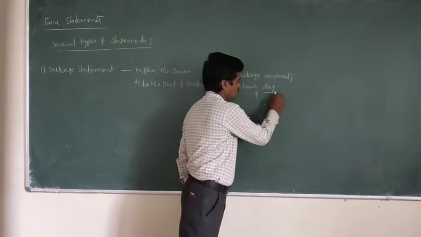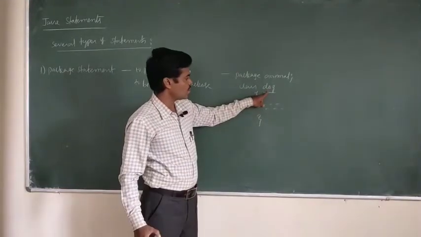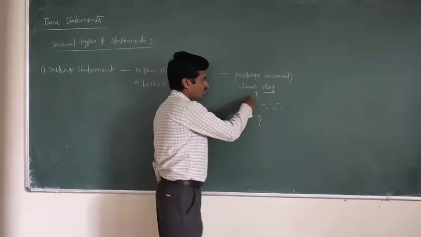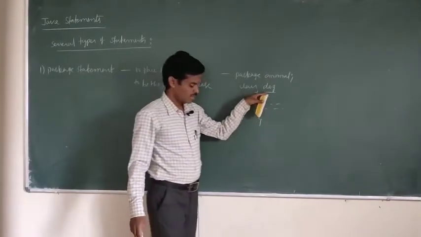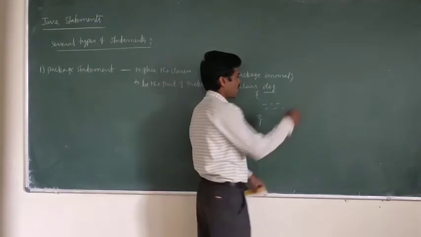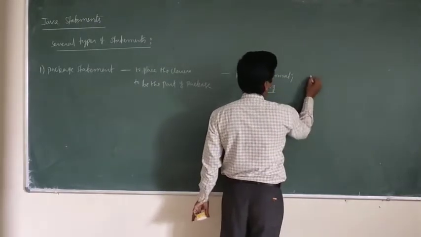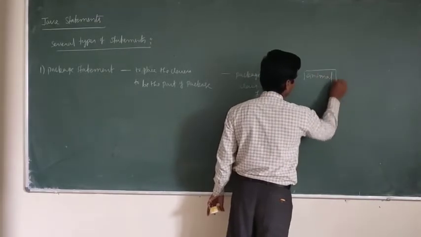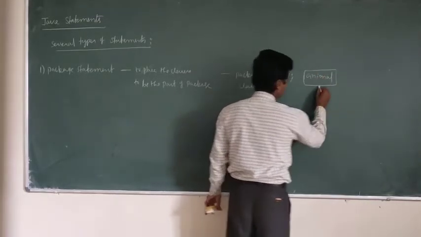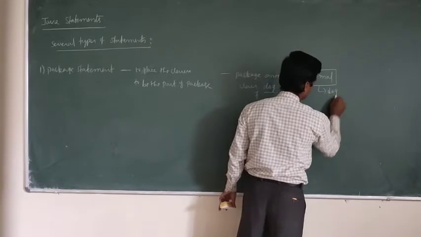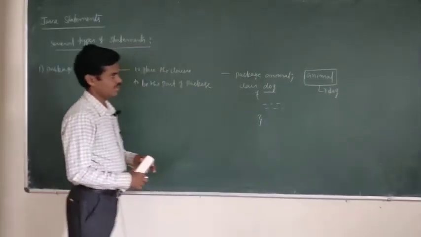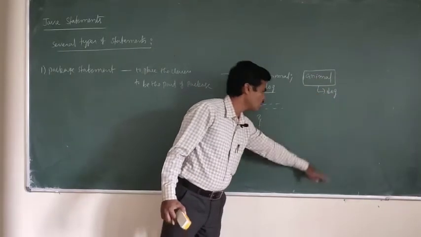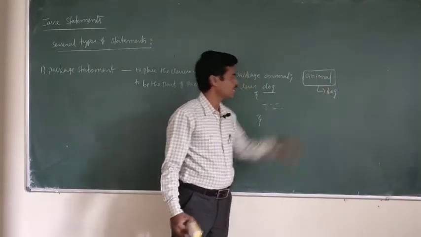See this class name. What is the class name here? Dog. This class Dog belongs to the animal package. Once you compile and execute this program, this class will be stored under this package, like this. See, animal is the main package, the main folder, and here your class Dog will be created and organized. The package will organize all your related classes in a particular package.